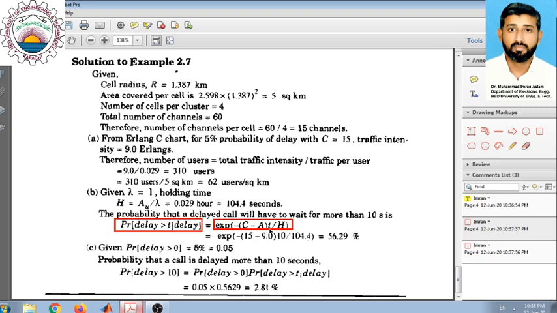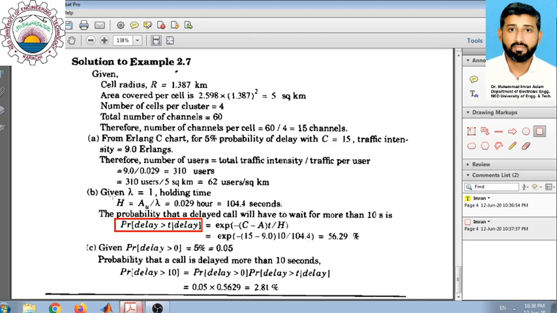For this particular case, the number of channels is known to us. Traffic intensity we have already calculated in our previous part. The time t is given as 10 seconds. The only thing missing is H, so we have to calculate H first.